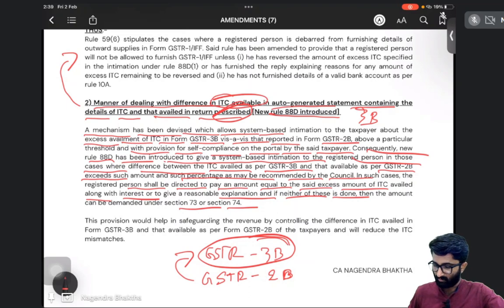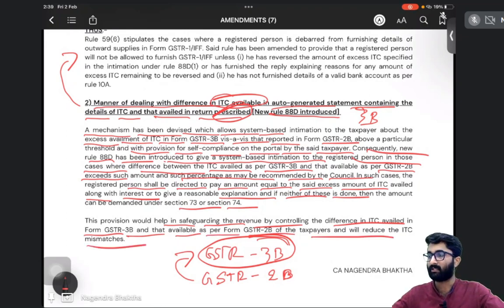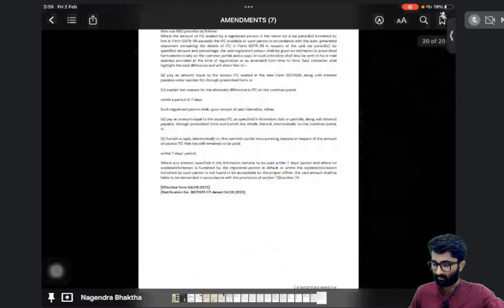This provision would help in safeguarding the revenue. That means government's money you are eating. You are taking more ITC, which is the government's revenue. With the difference of ITC availed in 3B and that available in GSTR 2B, the taxpayer will reduce the ITC mismatch. So this kind of mismatch will get reduced. That's why government did put this. Now we will study about the new rule. What is that new rule, sir? Given here.